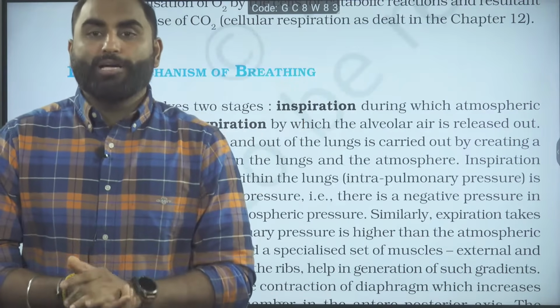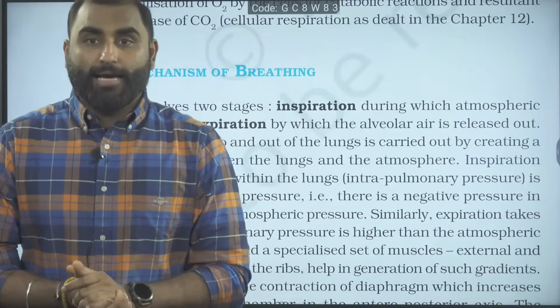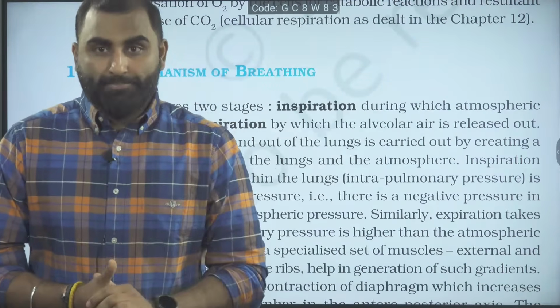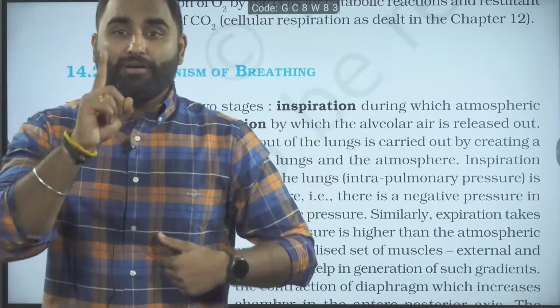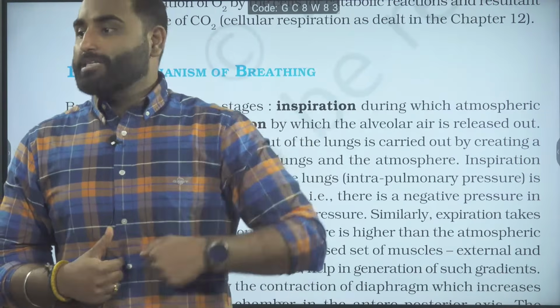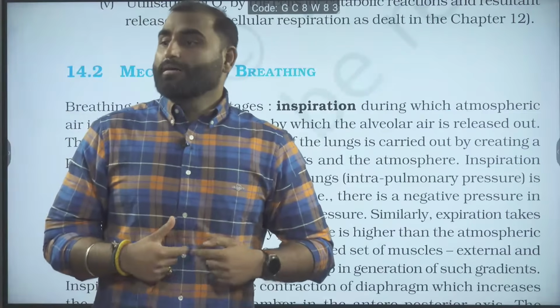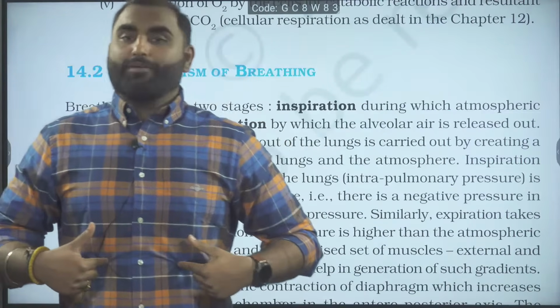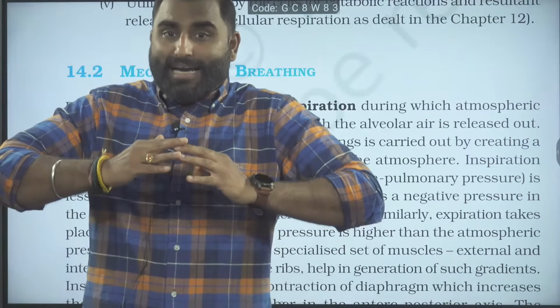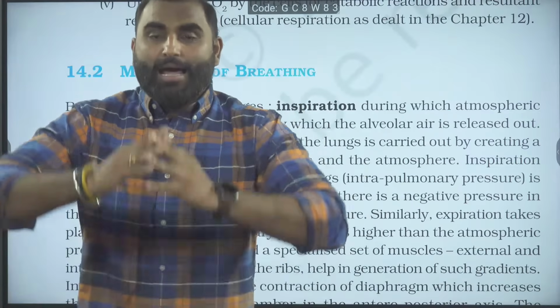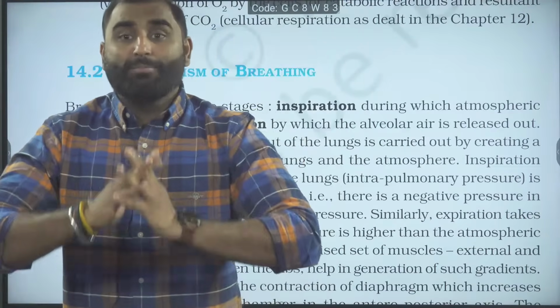So what are we going to do here? We are going to take the help of the respiratory rhythm center in the medulla, which will send a signal first to the diaphragm. First, the signal will get to the diaphragm and then the diaphragm is going to contract. The diaphragm is normally dome shaped. When it contracts, it goes below. As the diaphragm goes down, it becomes flattened.